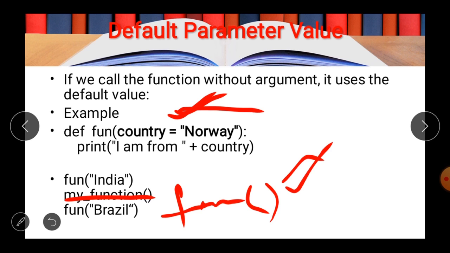Similarly, again you pass Brazil, then what will happen? Brazil will be treated as the name of the country and in the result you will get Brazil. So in the output you will have the sequence of India, Norway and Brazil.